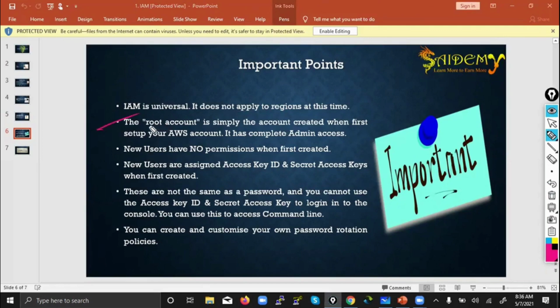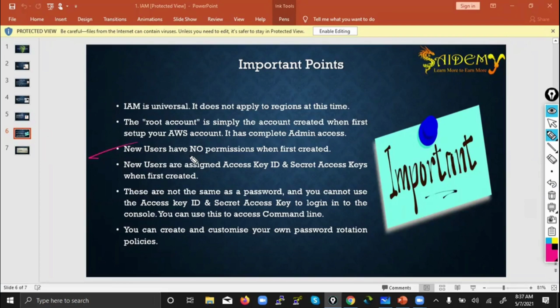Next. The root account is simply the account created when you first set up your AWS account, that you already know. Root account means, how will you log into the root account? By using your email ID. But if you are an IAM user, how can you log into your account? With the help of username and password. So the root account is simply the account created when you first set up your AWS account. It has complete admin access.